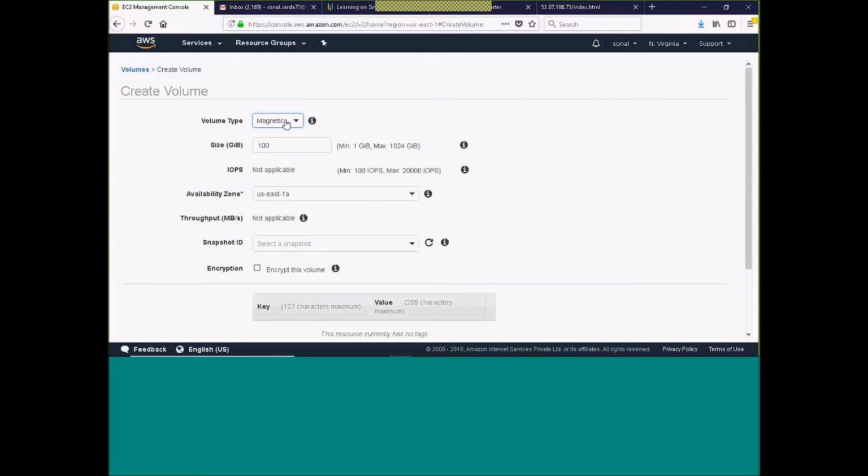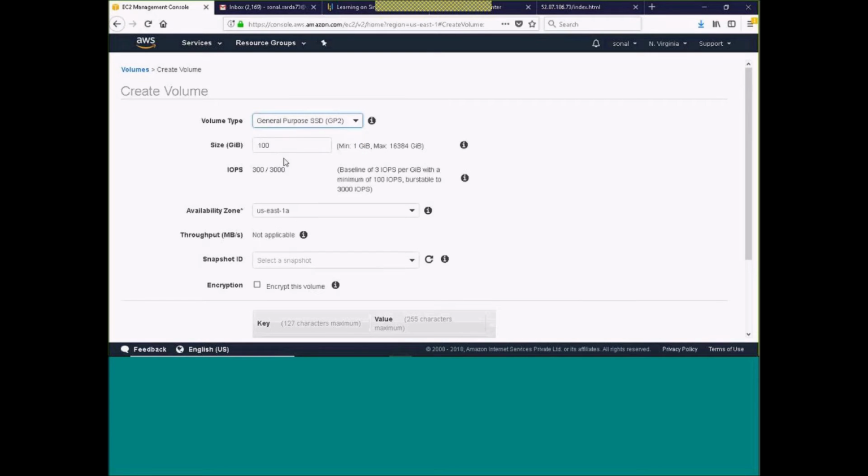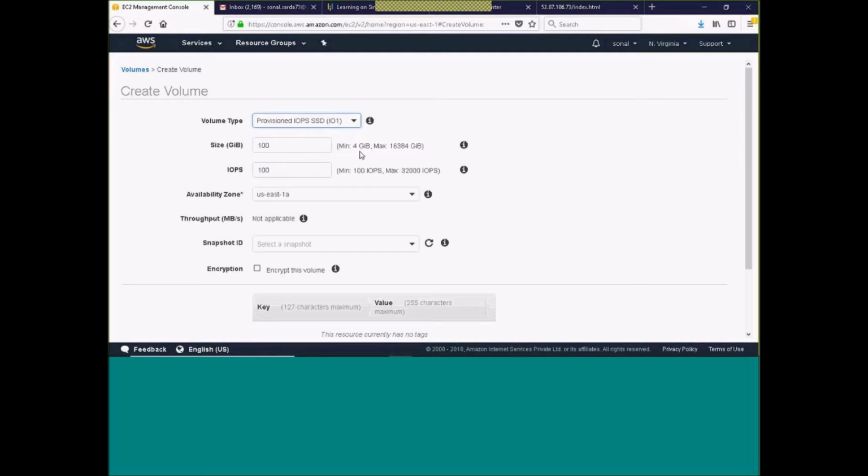One more important thing, I will just go with general purpose. The moment I select that, see the minimum size it comes with, and what's the maximum size it supports, that is highlighted. As I change to provisioned IO, see automatically it gets changed. So minimum 4 GB, maximum is this one.